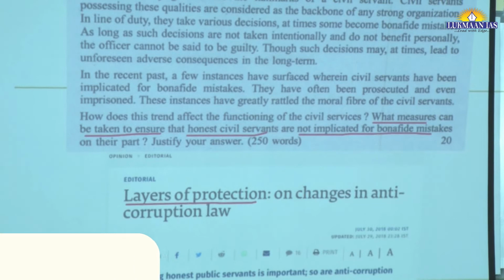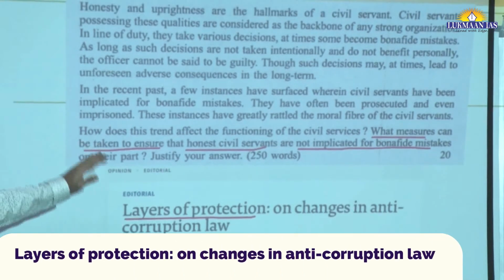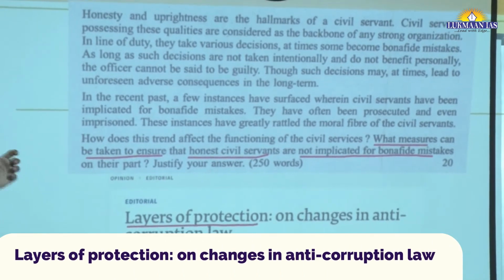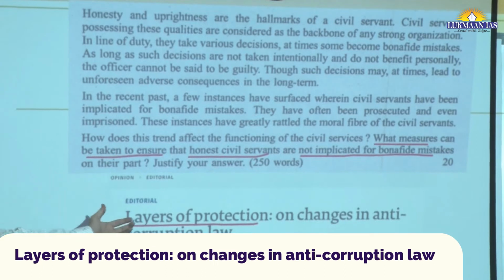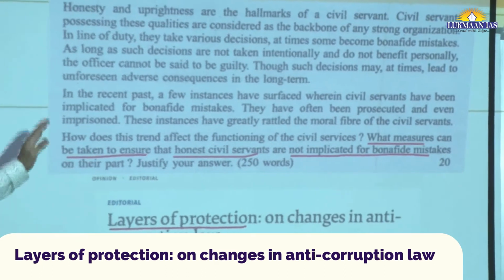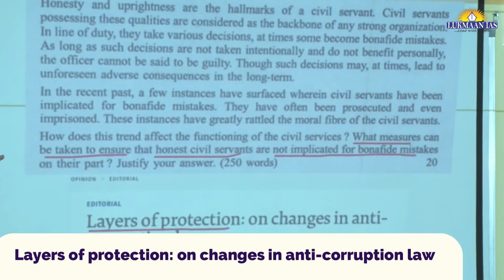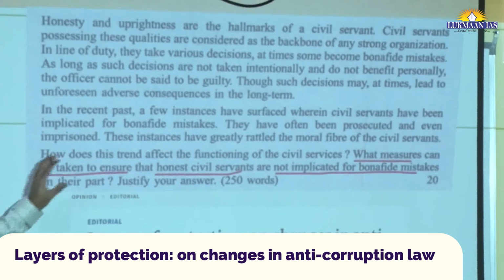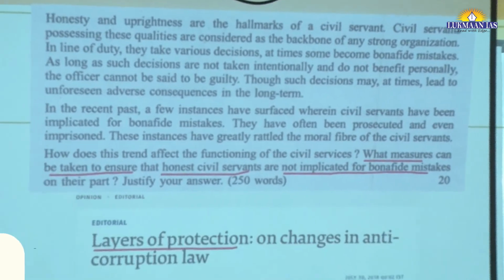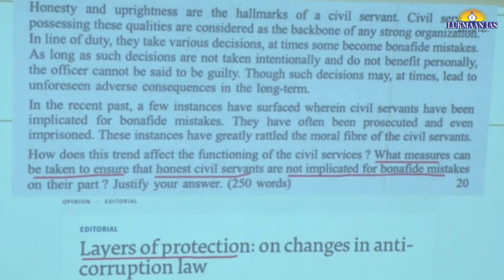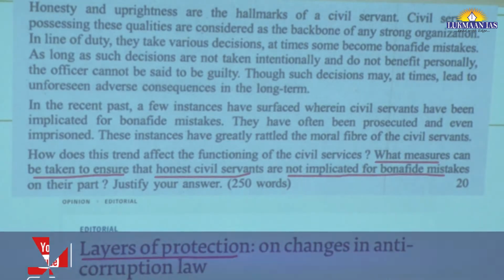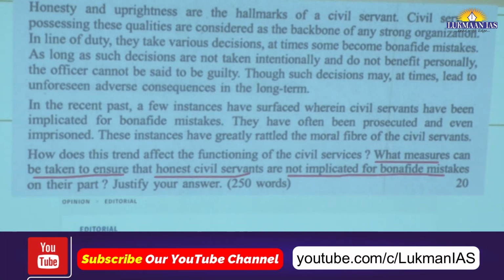Similarly, look at this case study. It is talking about protection to honest civil servants. It is talking about corruption and protection to honest civil servants. There was an amendment to the Prevention of Corruption Act in 2018, and all these things were in the news, and that's why the same case study appeared in the examination.